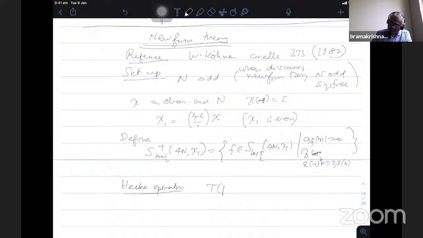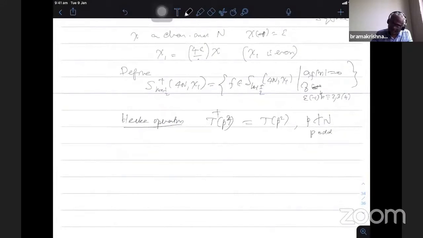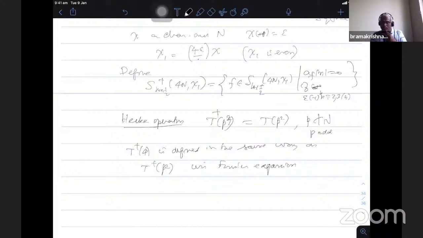He denotes this T_{p^2}^+, which is the same as T_{p^2} when p does not divide N, p odd. And for p equal to 2 also, he takes T_4^+ defined in the same way as T_{p^2}^+ using the Fourier expansion. Later on he shows that it is nothing but the U4 projection.